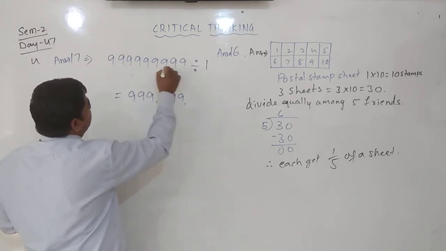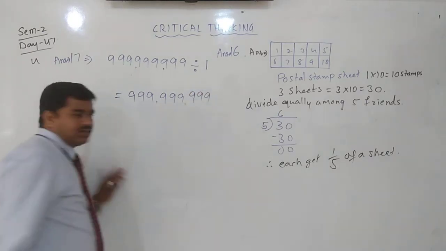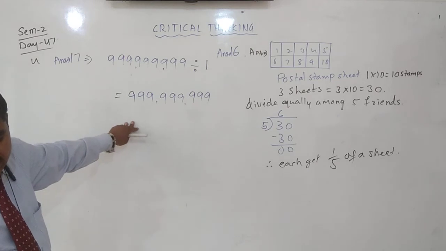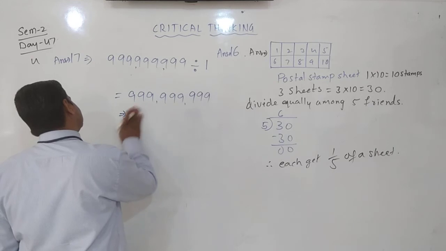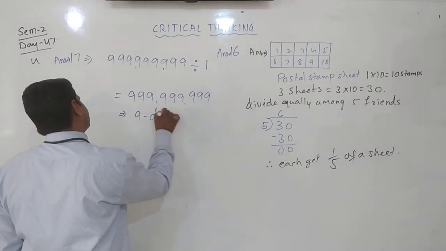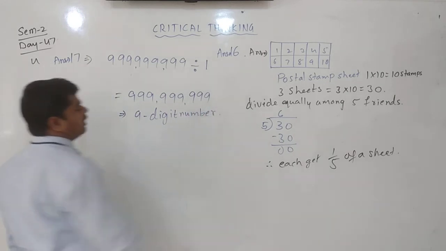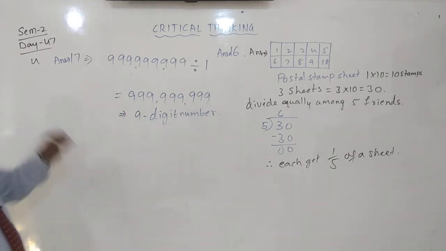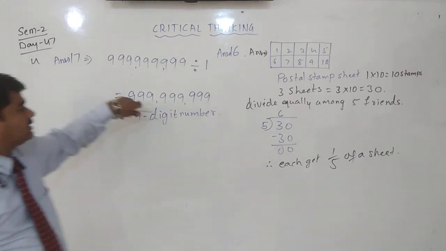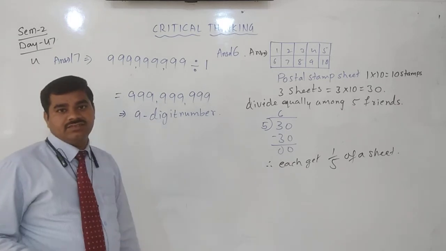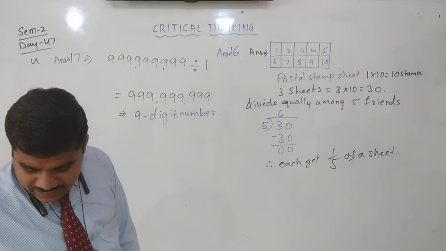This is the international number system. Yes, you can insert commas. The quotient is what? What will you get? A 9-digit number. Answer you can write: this is a 9-digit number. When you divide a 9-digit number by a 1-digit number, what is the maximum number of digits in the quotient? That is 9 digits. Yes, the maximum digits in the quotient, that is 9.